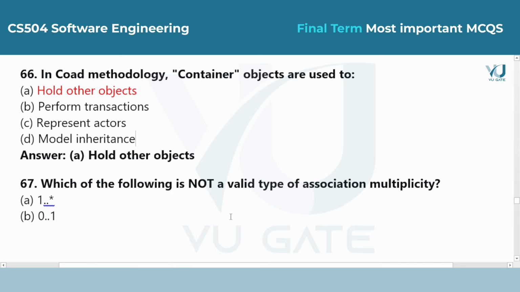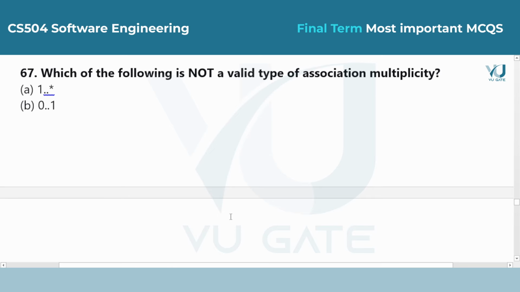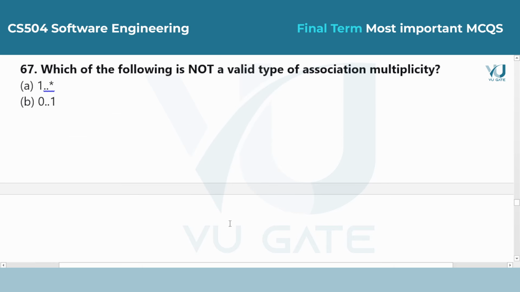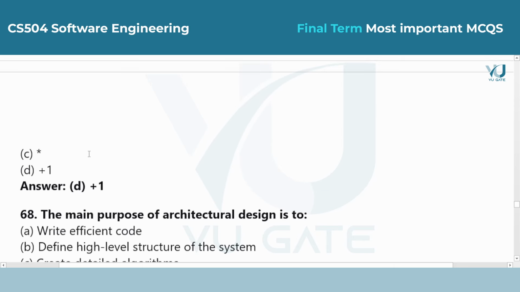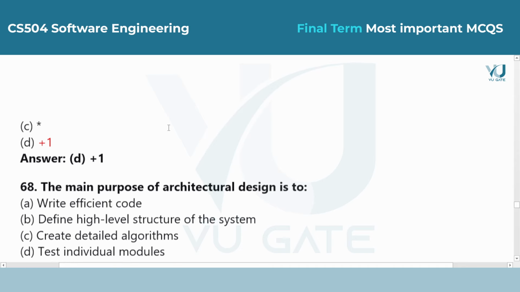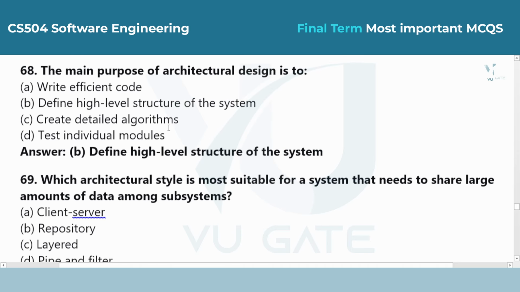Question 67. Which of the following is not a valid type of association multiplicity? Answer is option D, +1. In UML, we use symbols like the asterisk for many, 1..* for one or more, and 0..1 for optional. +1 is not a recognized notation for showing how many objects are linked.